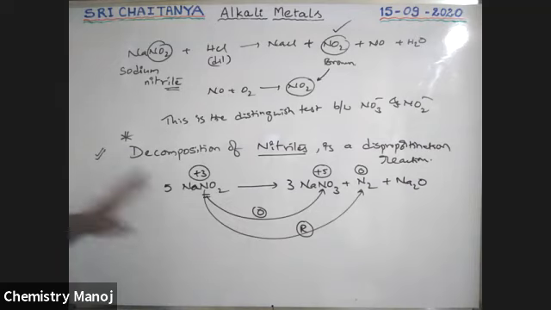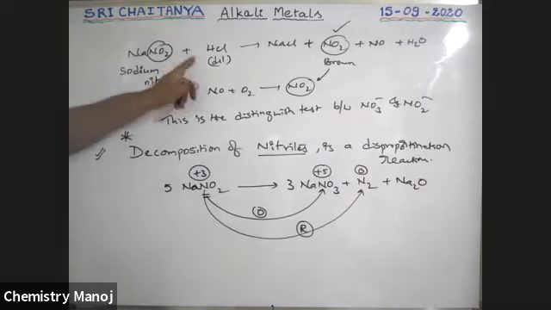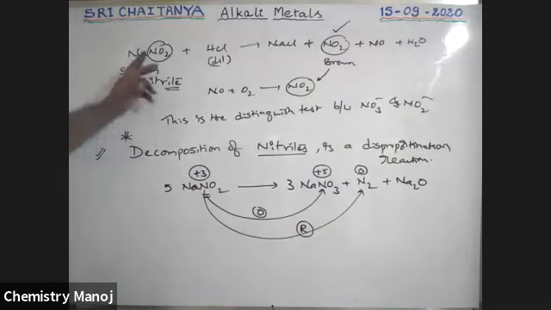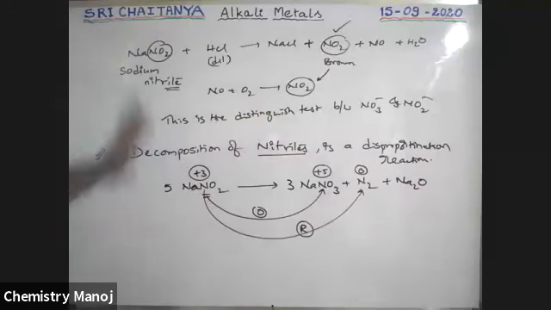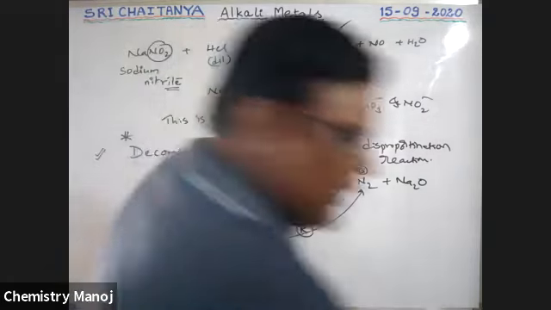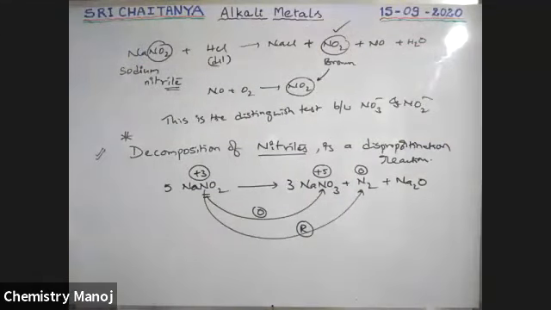So this is about your nitrates and nitrites. What is the distinction between nitrate and nitrites? That is the reaction with dilute acids. Nitrites give brown color, but not nitrates. And the last compound, that is sulfates.